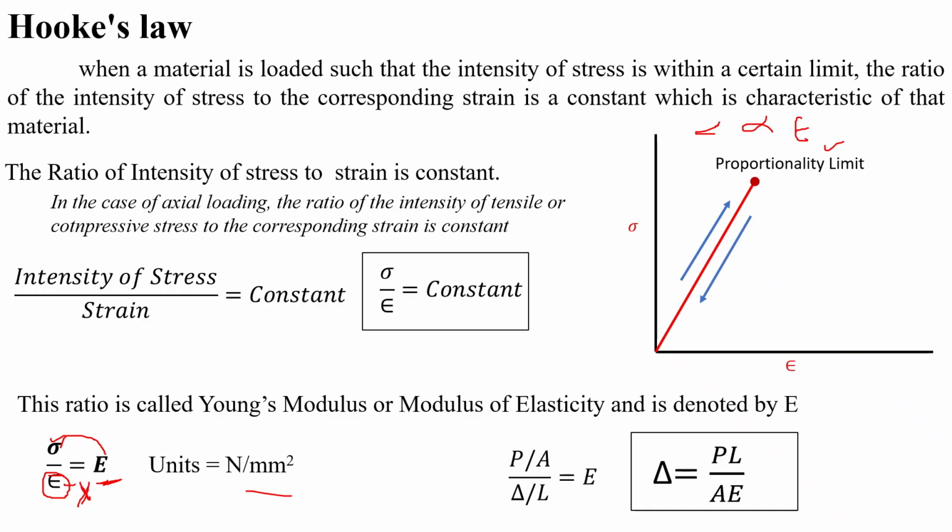And we know that sigma equals P by A, that is, the resistance force or applied force divided by the cross sectional area, and strain equals the deformation per unit length, that is, delta by L. So sigma by epsilon equals E. From this equation we can directly write down the deformation value, that is, delta equals PL by AE. So this is a very important formula. Most of the time we will use this formula to solve the problems. So keep this formula in mind.